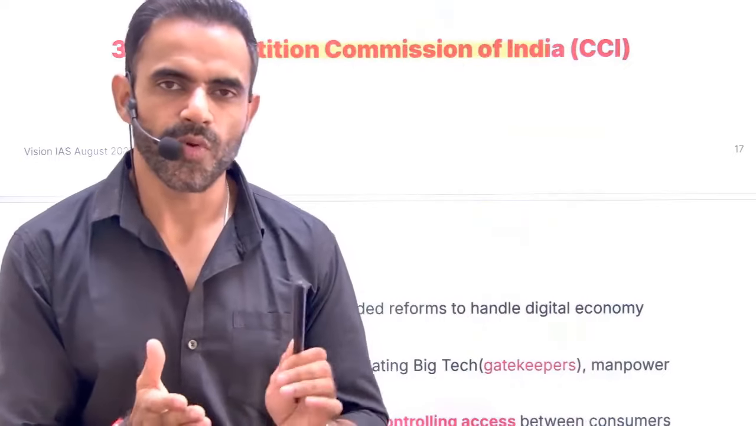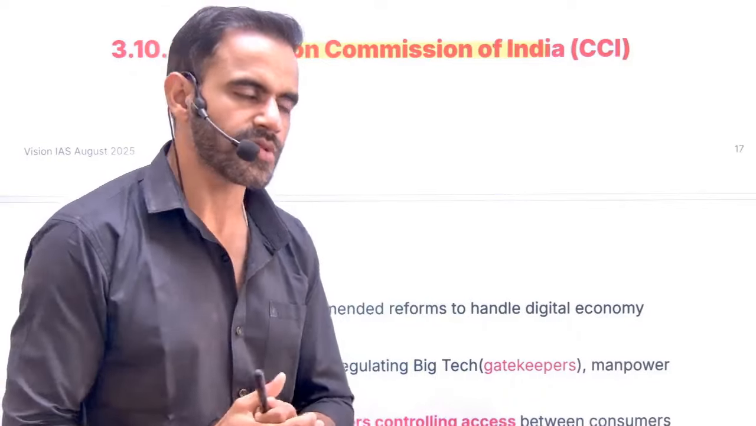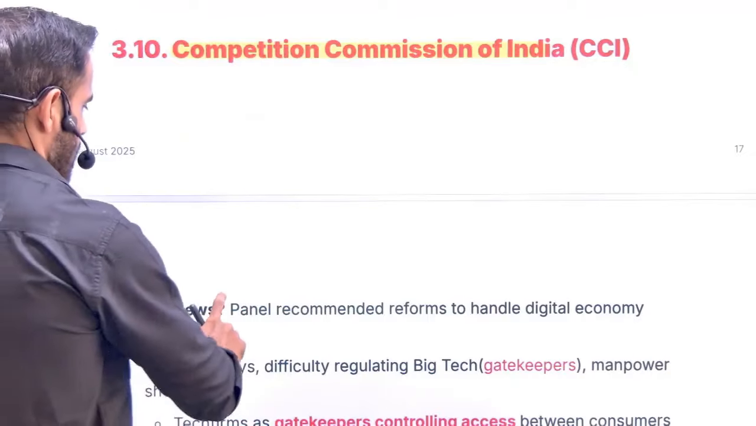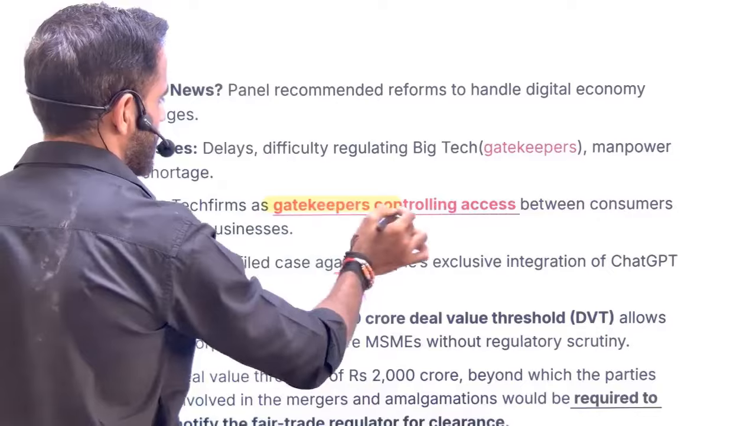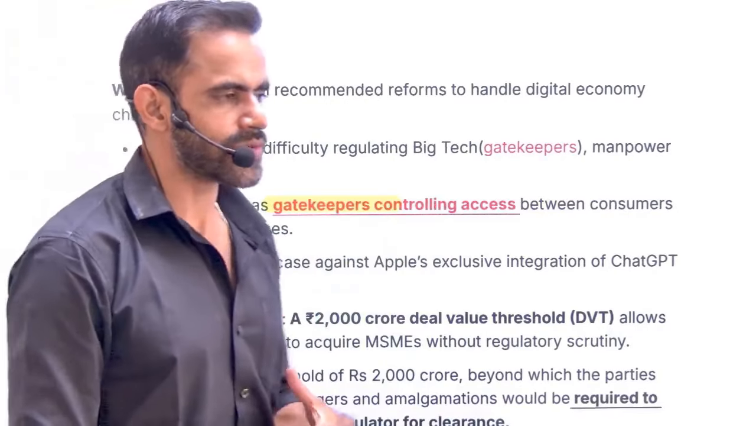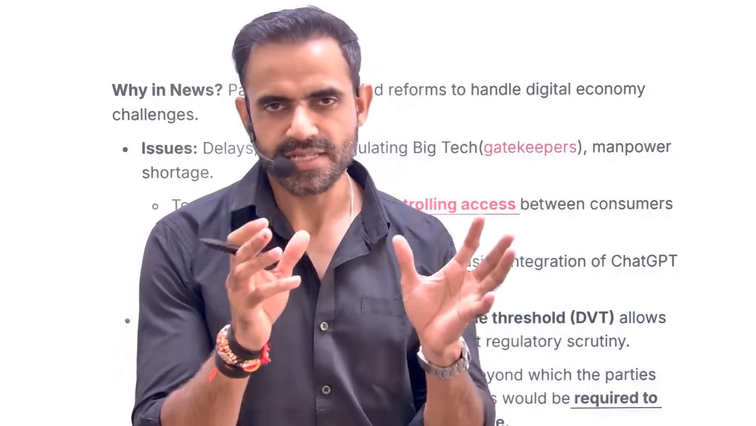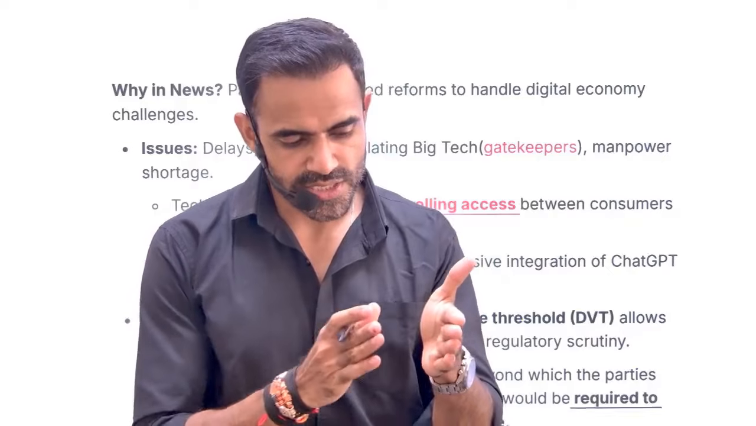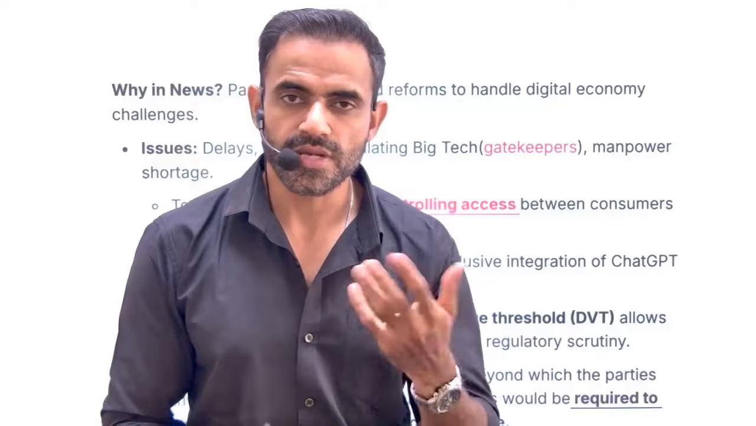It is a body set up under the provisions of the Competition Act of 2002. Now, in this context, there is one term, gatekeepers. See, gatekeepers basically refers to these big tech companies. For example, Google is there, Apple is there, Facebook is there. So these companies will decide the interaction between the business and the consumers. Let me give you one simple example. What is the role of the gatekeeper sitting at the gate of your society? The gatekeeper will ensure who is entering the society, who is not allowed to enter.